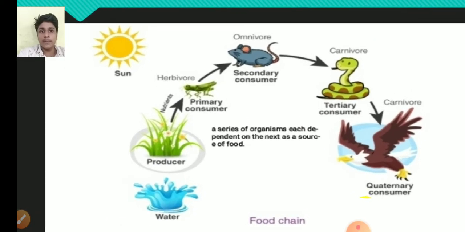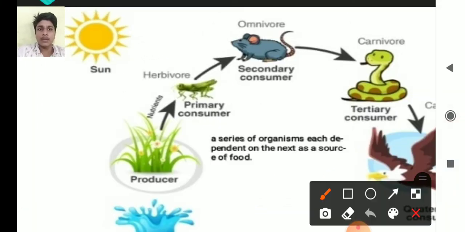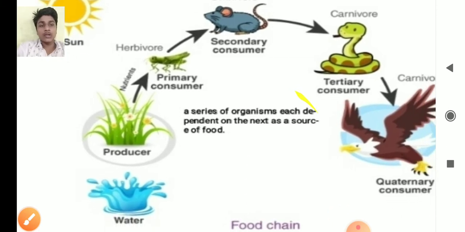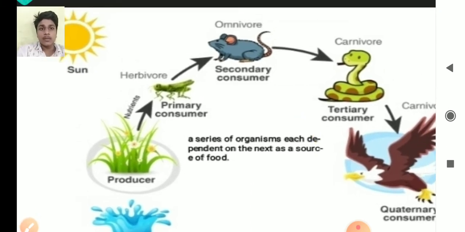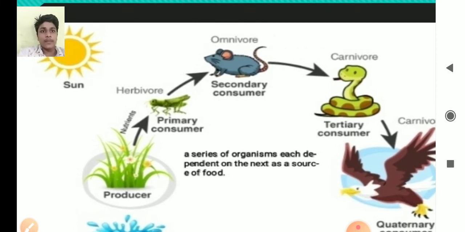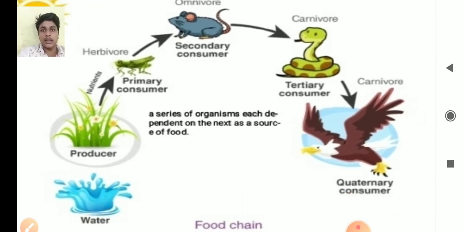What is a food chain? A series of organisms each dependent on the next as a source of food. Means here the grasshopper is dependent on the producer, the secondary consumer is dependent on the primary consumer, and the tertiary consumer is dependent on the secondary consumer. Means here, if the primary consumer will not be there, then the secondary consumer will also not be there. Similarly, if the tertiary consumer will not be there, then the secondary consumer quantity will increase, but the quaternary consumer quantity will decrease.